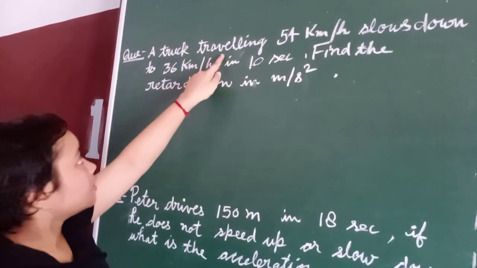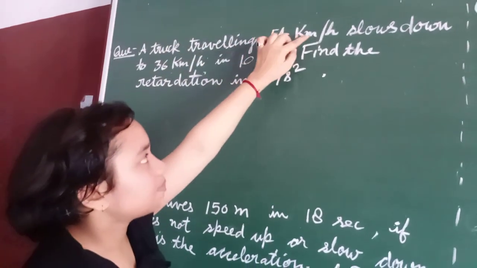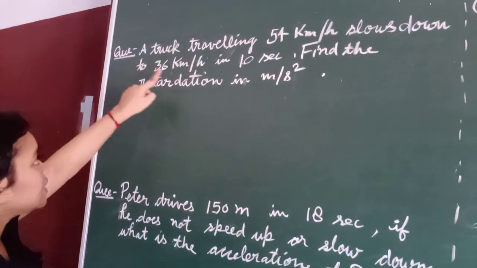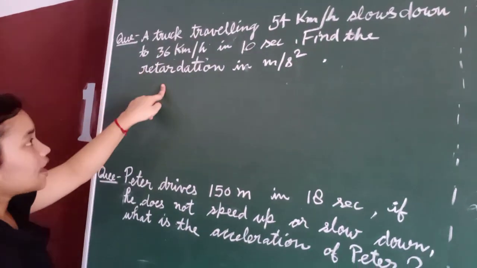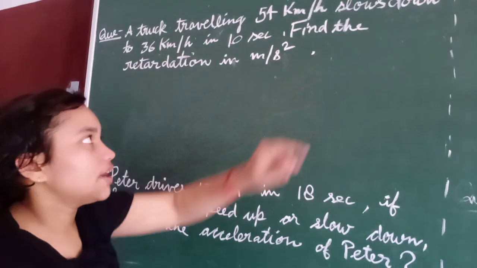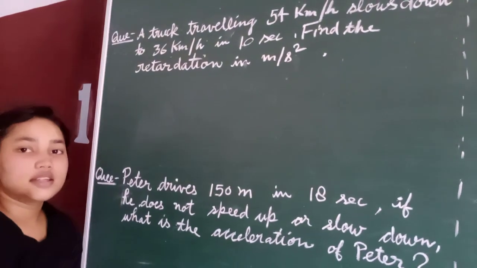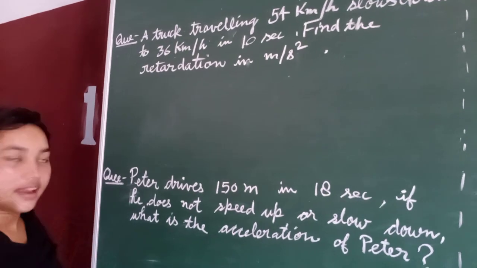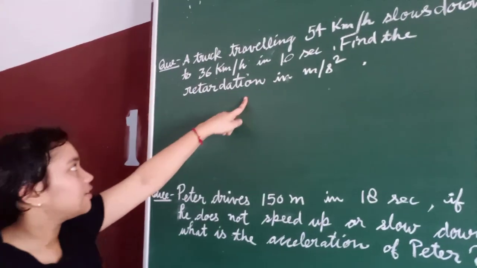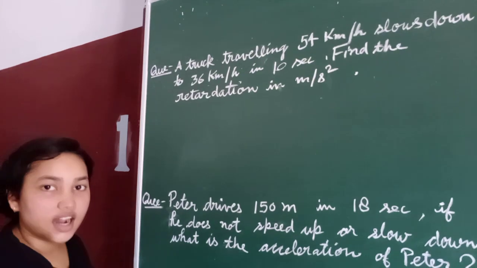A truck traveling at 54 km per hour slows down to 36 km per hour in 10 seconds. Find the retardation in meters per second square. Retardation is the acceleration which has a negative sign. So we have to find the retardation.